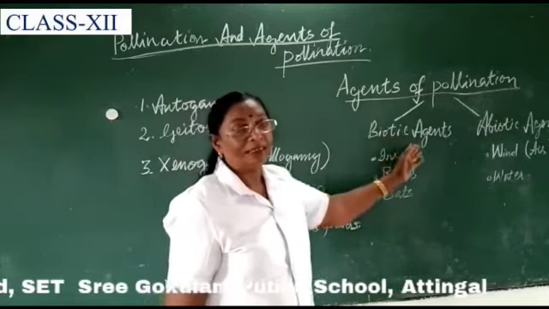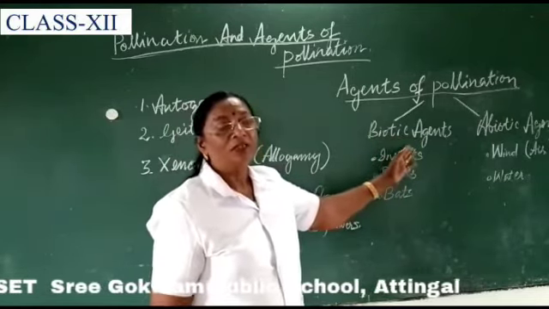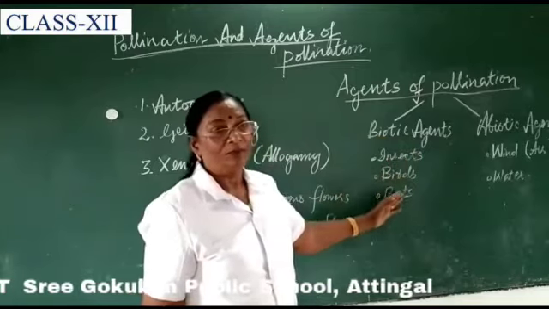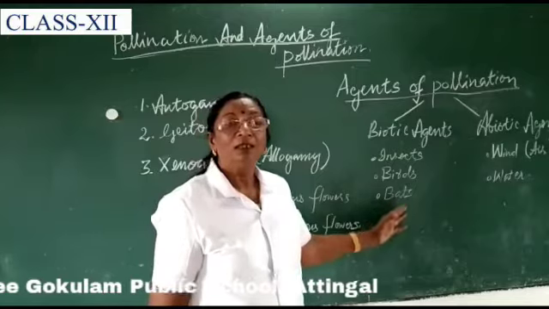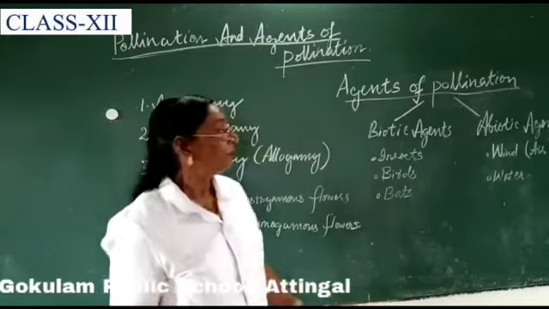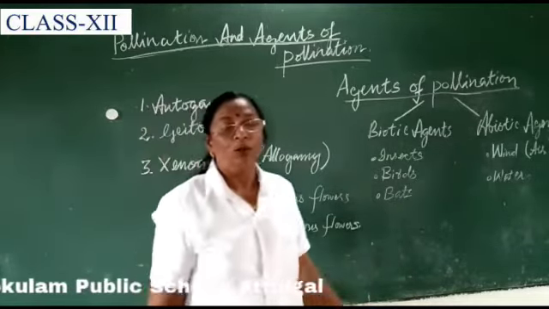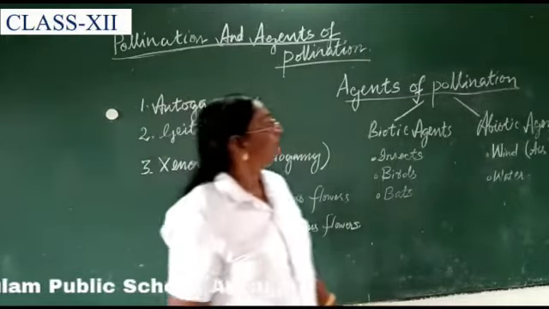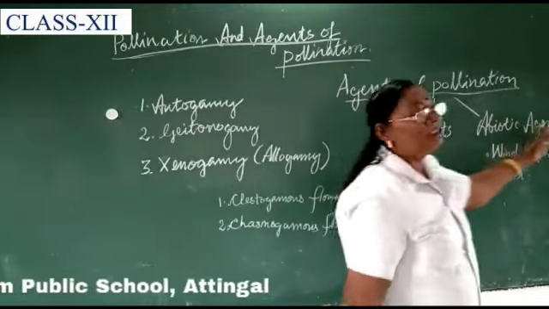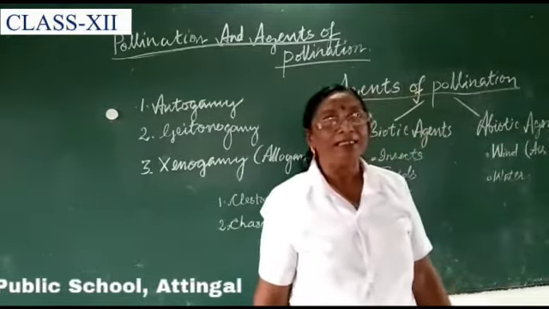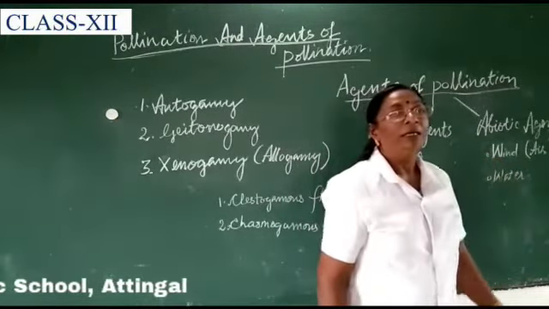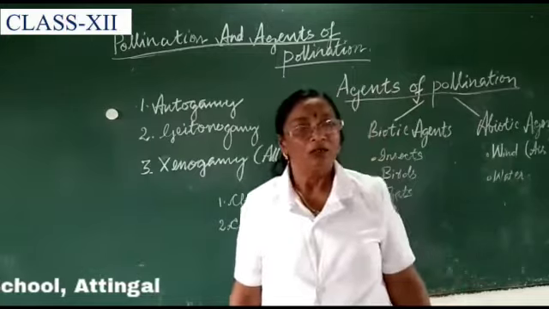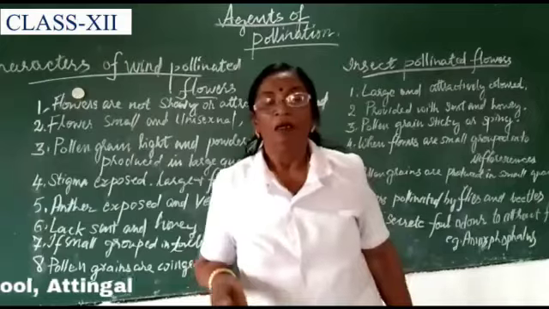Some ants also do the same. The abiotic agents, the non-living agents that cause pollination, are wind, water, etc. We have to study this in detail.